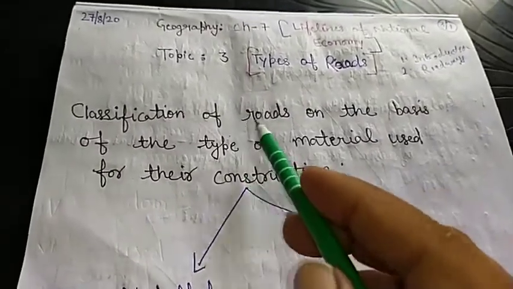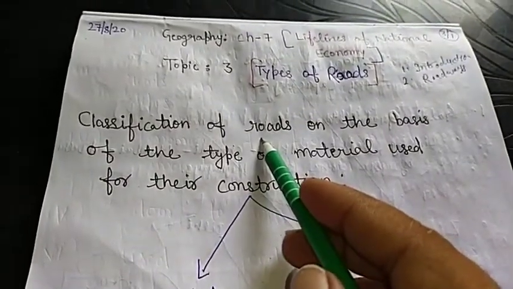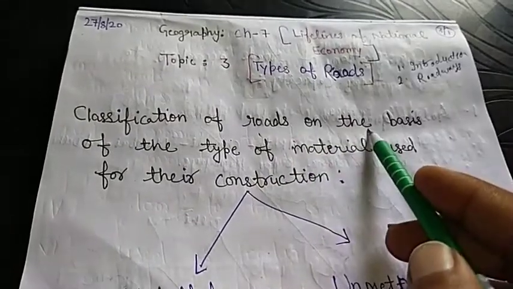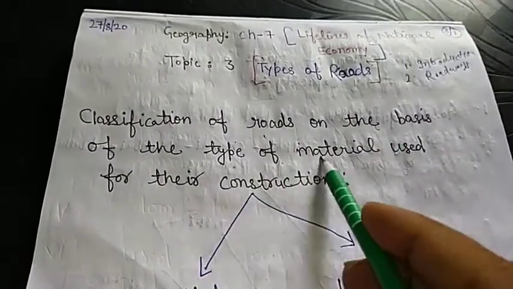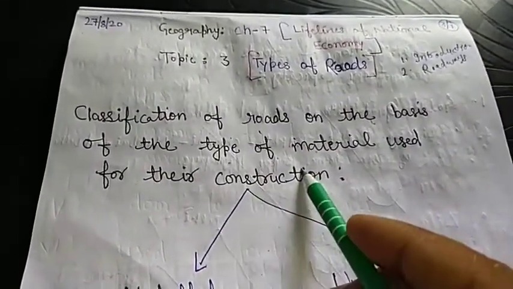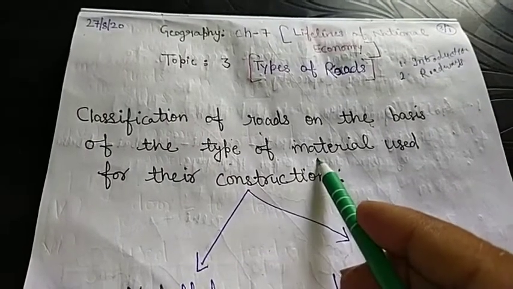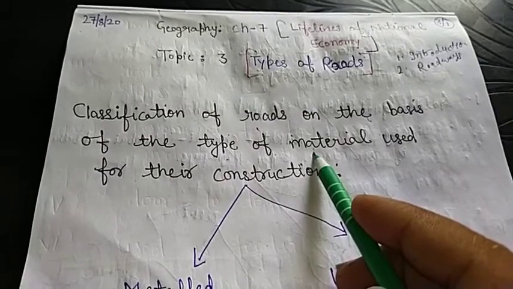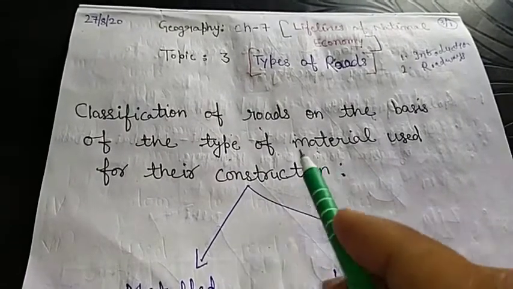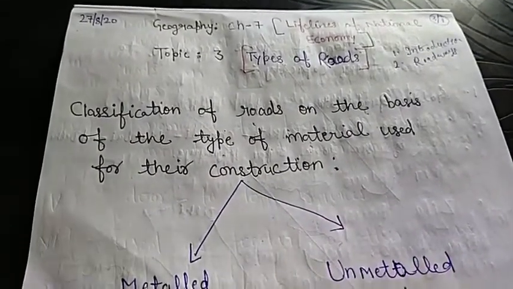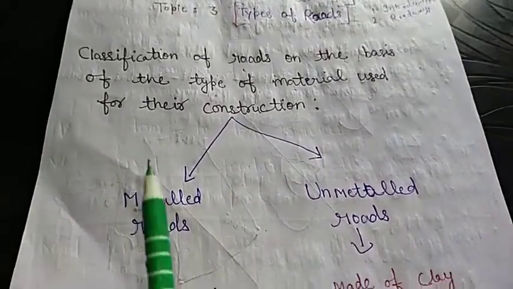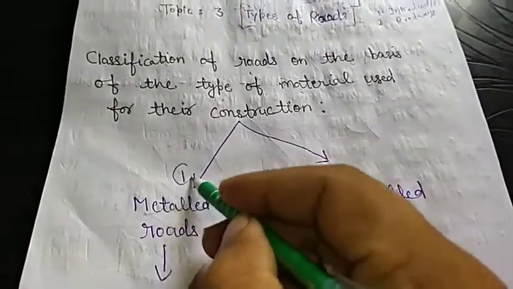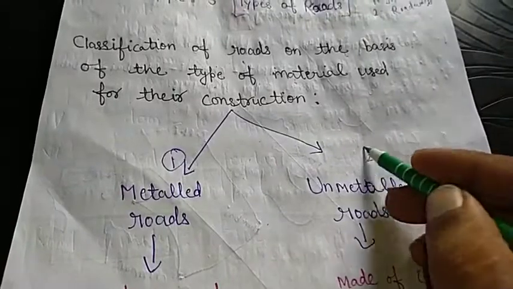Today we will classify the roads on the basis of the type of material used for their construction. On the basis of material used, roads are classified into two categories. First is metalled, second is unmetalled.